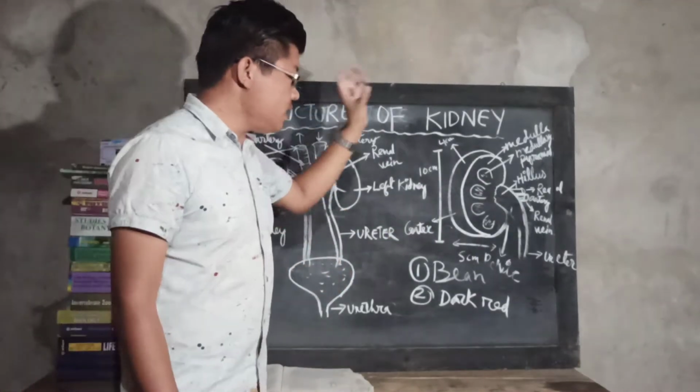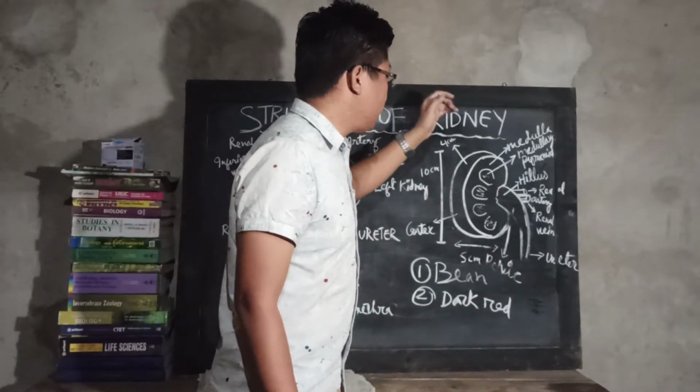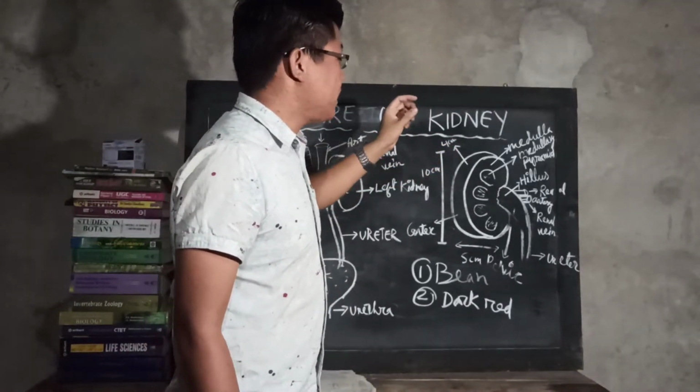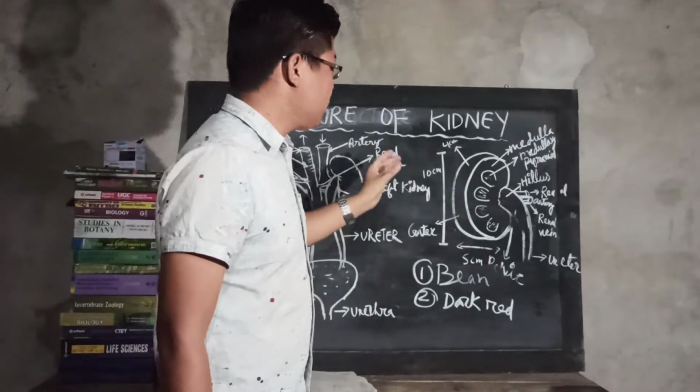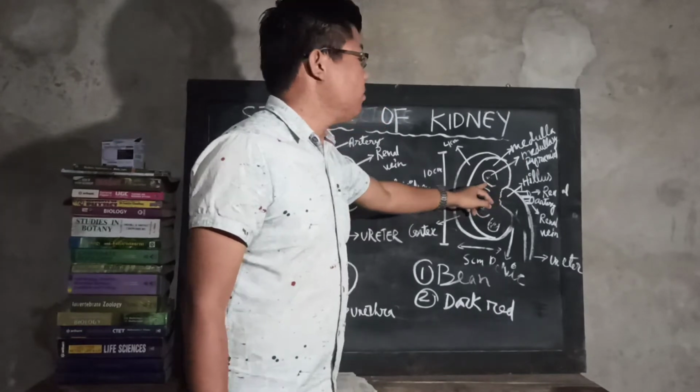Looking at the kidney, we have the pyramid shape in the medulla. It is known as the medullary pyramid.